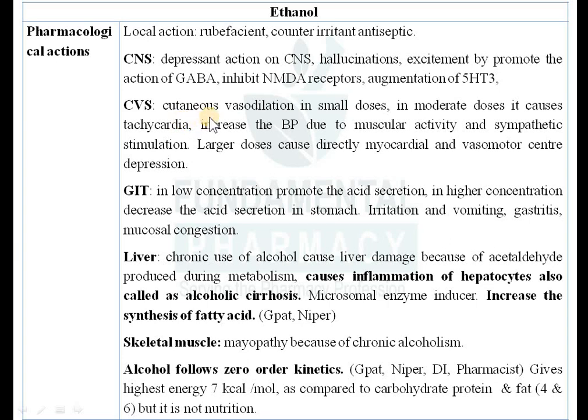Now what is the action of this ethanol on the cardiovascular system? Cardiovascular system is your heart, your blood vessels, blood pressure and all that. So initially alcohol will cause cutaneous vasodilation. As there is vasodilation, you will have redness. When someone has drunk alcohol or wine, there is redness on the face. Why is there redness? Because there is cutaneous vasodilation. It dilates the surface blood vessels, so the skin looks a little pinkish. So cutaneous vasodilation in small doses.